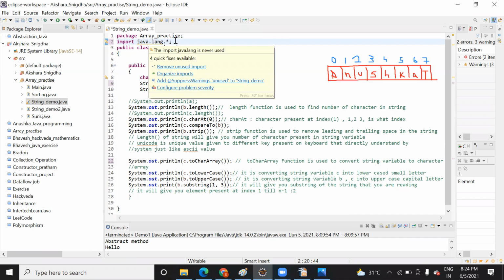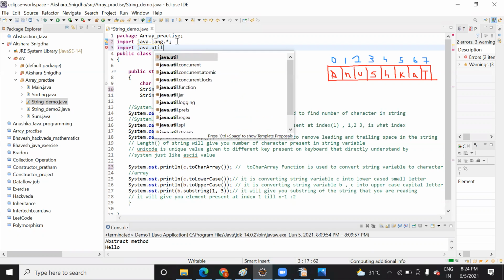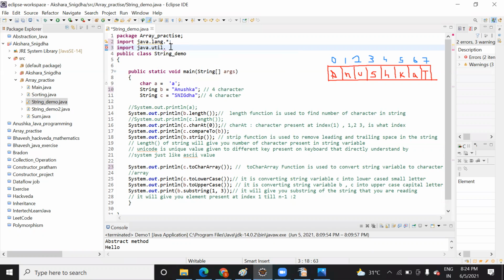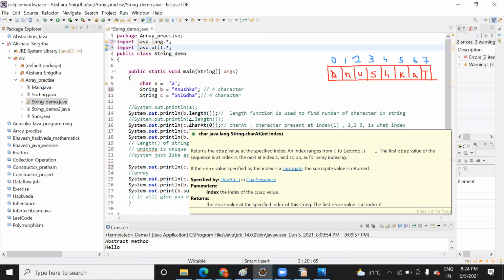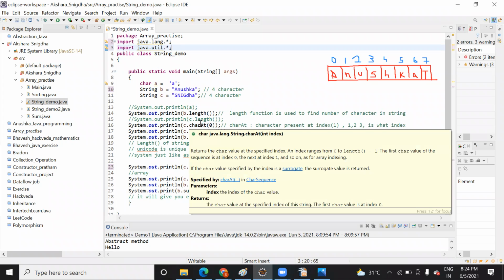So here there are some libraries like this. There are some more libraries we added. These are just in order to use a predefined function. Similarly, import java.util.*. So these are some predefined libraries that we need to import. But here we don't need it as of now, because we are working with the normal predefined functions that are available in Java.